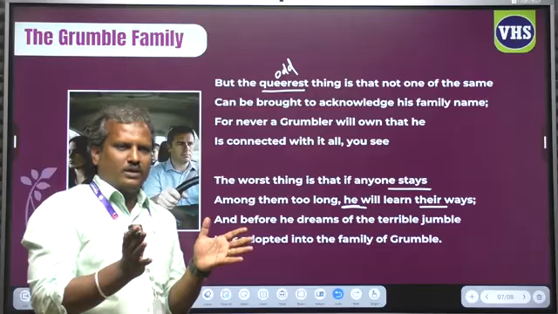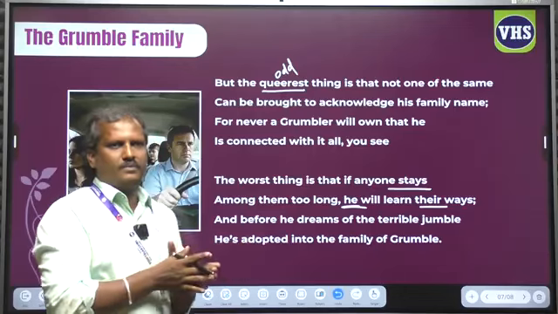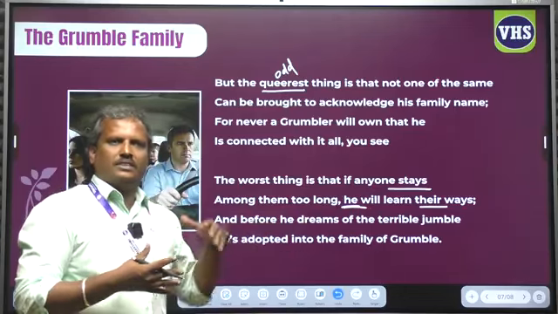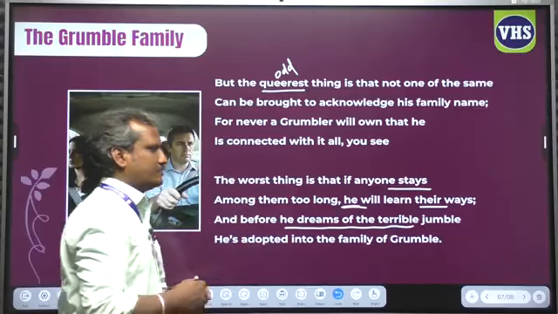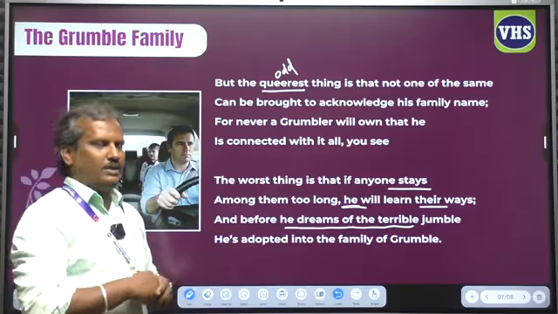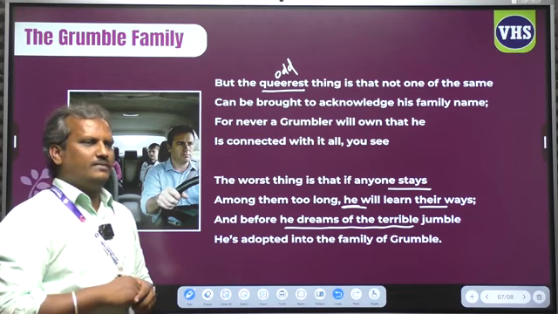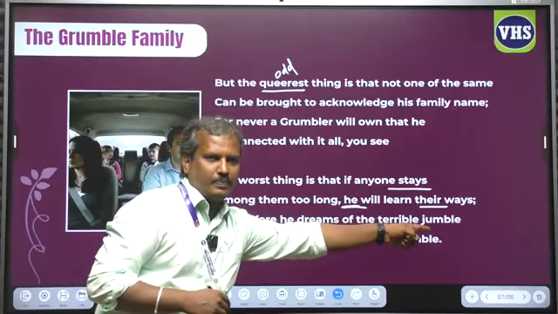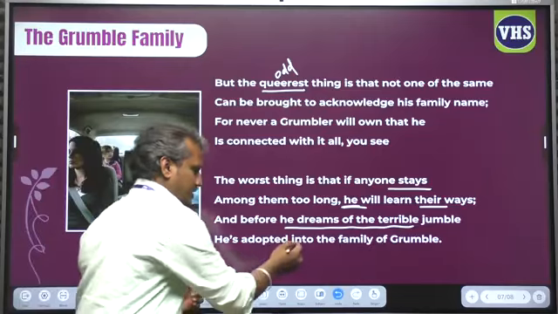If any people are staying with that grumbling family, the strangers will learn to grumble like the grumblers. Before he dreams of the terrible jumble. For example, if we move on with that family, before we realize it, we'll become grumblers. Easily we'll be adapted to it. Before he realizes to escape from the family, he is adopted into the family of